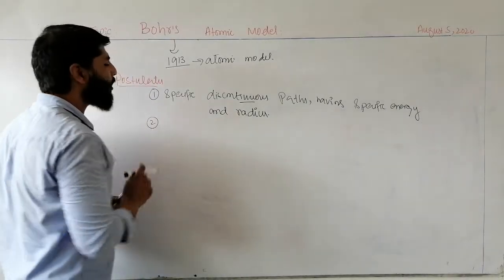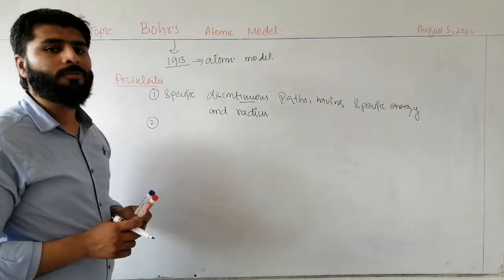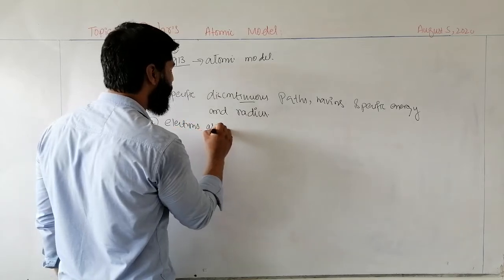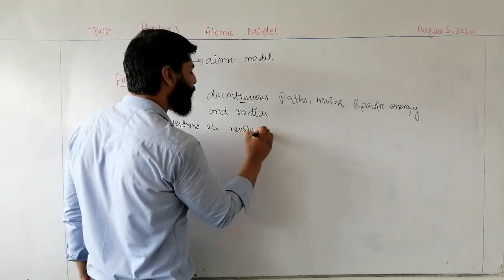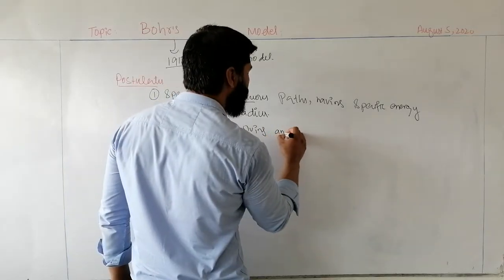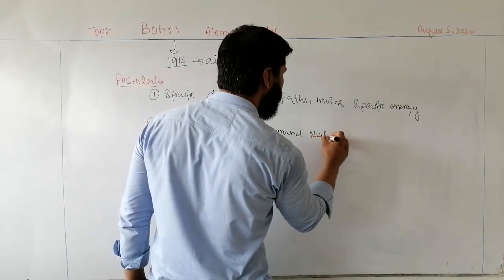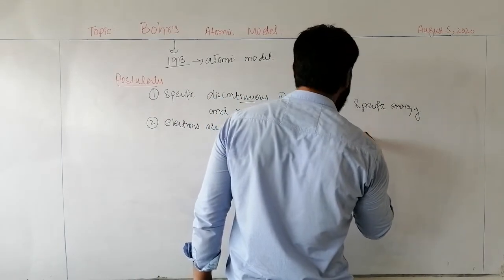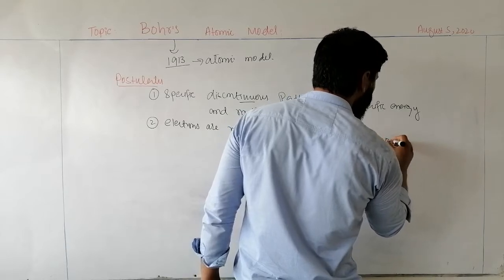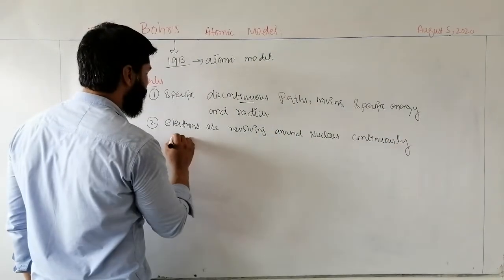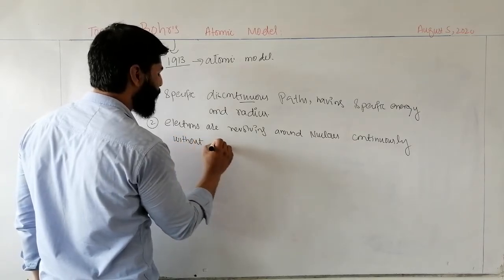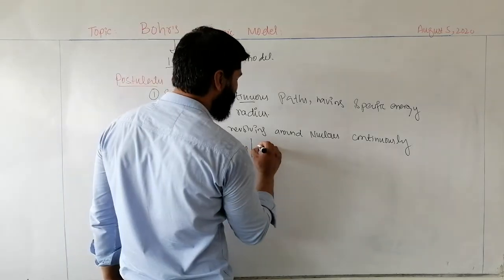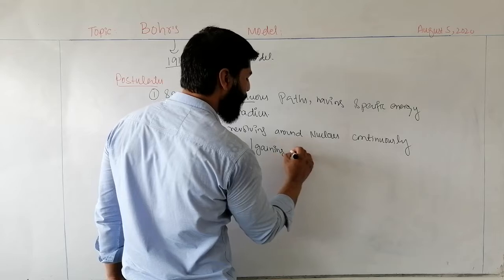Number 2, electrons are revolving around the nucleus continuously in these paths without emitting or gaining energy.